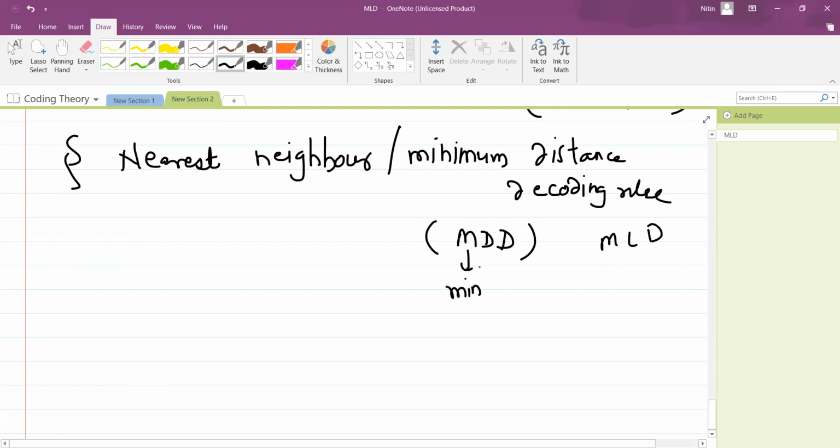So this is minimum, this D stands for distance, and this last D, as usual, stands for decoding. So it is also important, and in subsequent chapters we are going to use only this decoding. Okay, minimum means the same as this nearest. So what is this again? This is quite